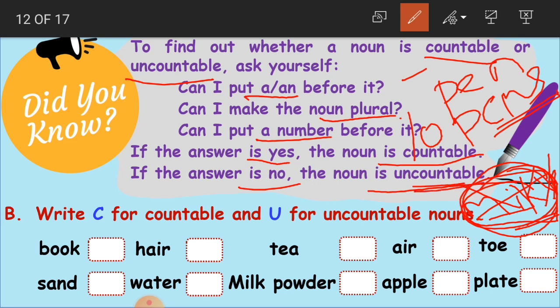Okay, so like that you have to identify. Here there are some nouns given for us. We have to identify by putting C and U in the respective box. So book, countable or uncountable? Yes, we can count. C. Hair, uncountable. Tea, countable? Tea is also uncountable.